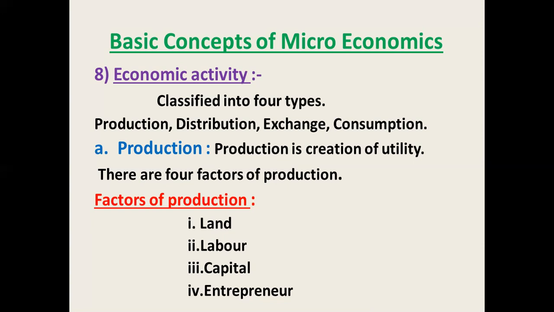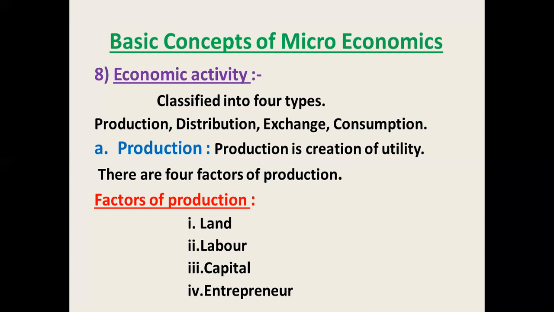Then last is the entrepreneur. He is a coordinator, a leader, an organizer, a captain for the production side. So he is a special kind of labor who gets the work done, to earn the reward of profit. Means the entrepreneur's reward is profit. Basically, he is a coordinator, a leader, a captain for that industry, otherwise that firm, the production side. So these are the four factors of production.